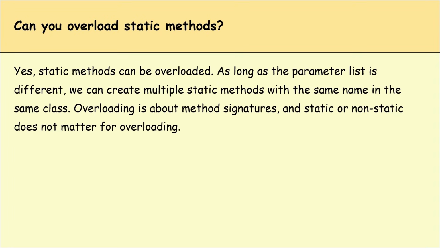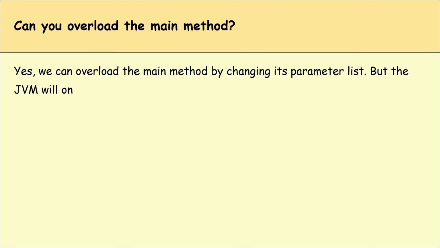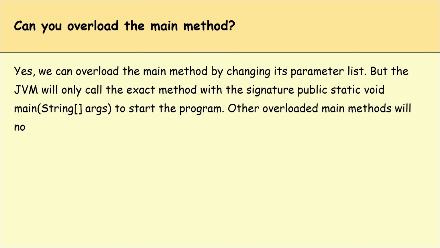Okay. Can you overload the main method? Yes, we can overload the main method by changing its parameter list, but the JVM will only call the exact method with the same signature. Public static void main is what starts the program. Other overloaded main methods will not be called automatically.